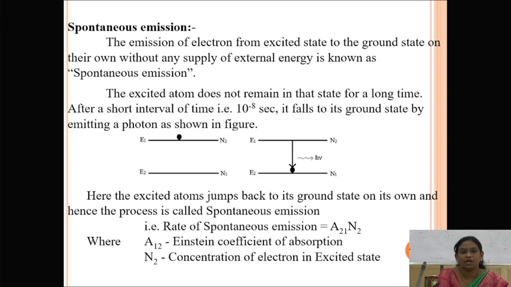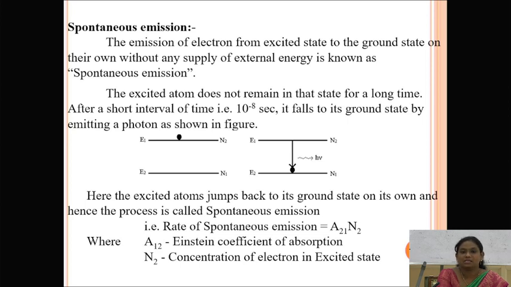But here we didn't apply any amount of energy to those electrons which are present in the excited state. The electrons are moving from the excited state to the ground state on their own because they lose their lifetime in the excited state. The excited state electrons have a lifetime of 10 power minus 8 seconds.